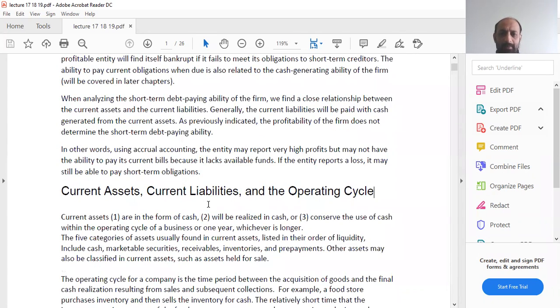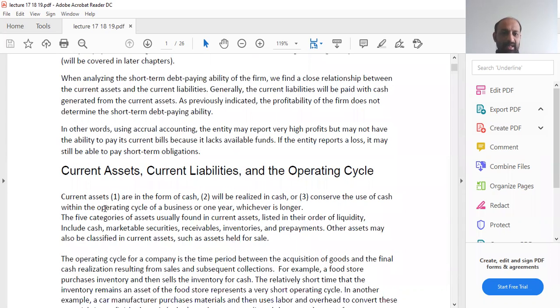Current assets, current liabilities in the operating cycle. Current assets are in the form of cash, will be realized in cash, or conserve the use of cash within the operating cycle of a business or 1 year, whichever is longer. This definition we did when we were doing the section of current assets in the balance sheet chapter.